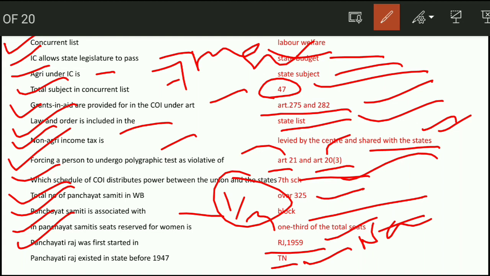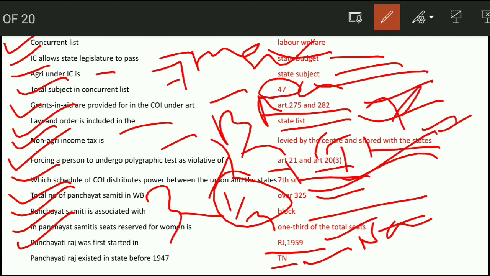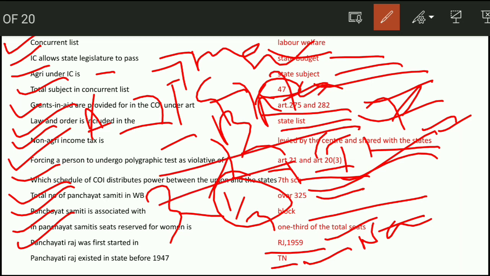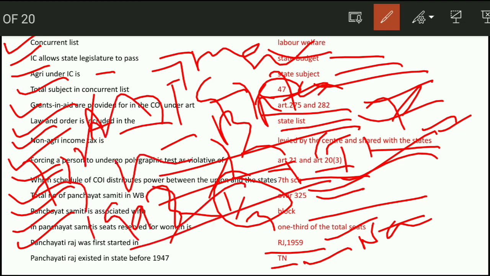The Panchayati Raj 3-tier system was recommended by the Balwant Rai Mehta Committee in 1957. And the Ashok Mehta Committee recommended granting more power and responsibility to Panchayati Raj. The Ashok Mehta Committee was formed in 1977. So these two committees you need to know. And Panchayati Raj was formed by the 73rd Constitutional Amendment 1992, by which establishment of Gram Sabha becomes mandatory under Article 243A.